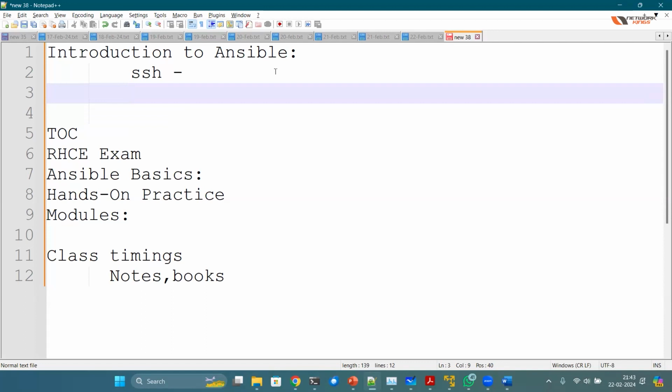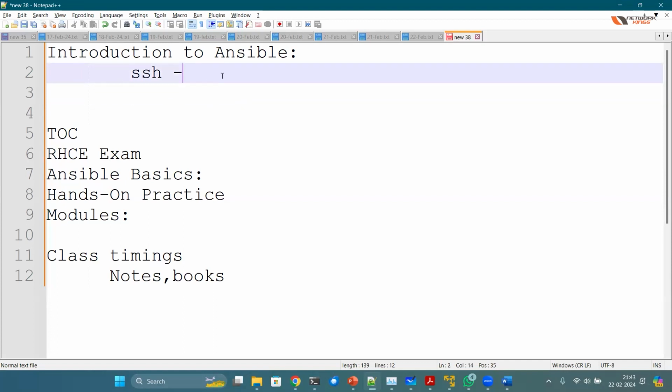But in certain organizations, it's not recommended, so you need to have the password. Although you can automate that also. The password will be stored in some file and it will be used during the Ansible connection. There are several ways.